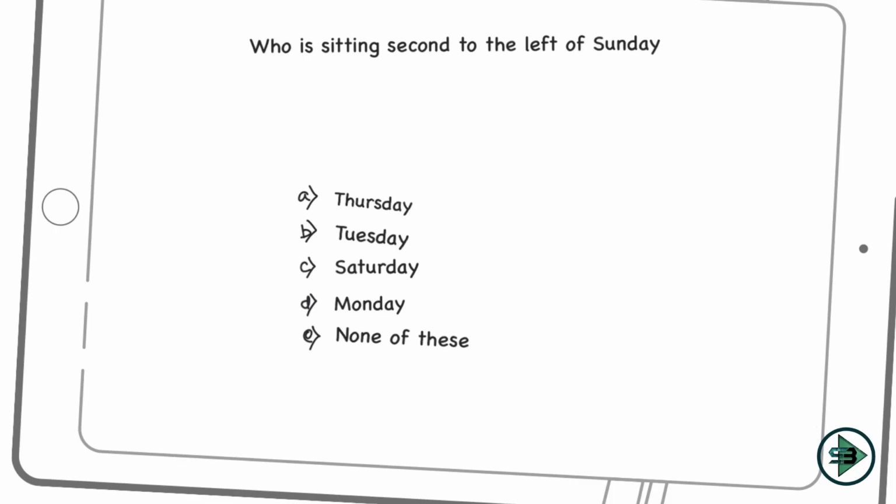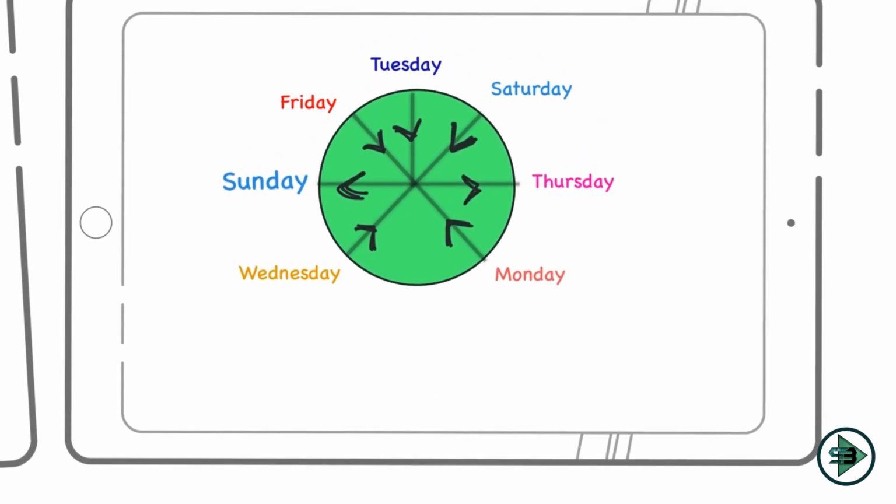Now the next question that I see is this. Who is sitting second to the left of Sunday? So I need to go to Sunday and see who is sitting second to the left of Sunday. So let's come here to the puzzle. So this is my Sunday. Sunday is looking outside. Right is this, left is this.